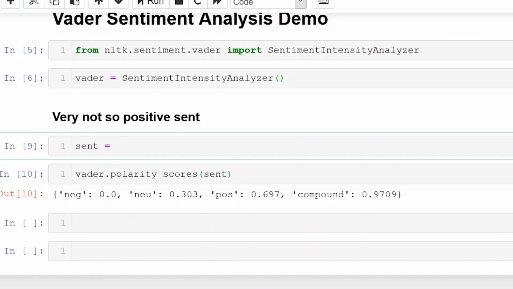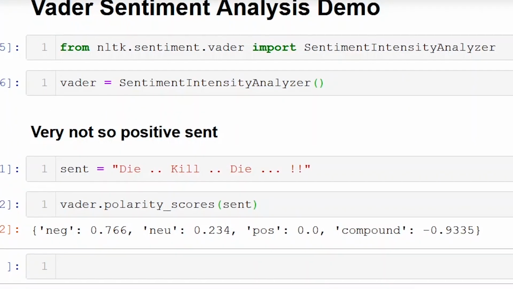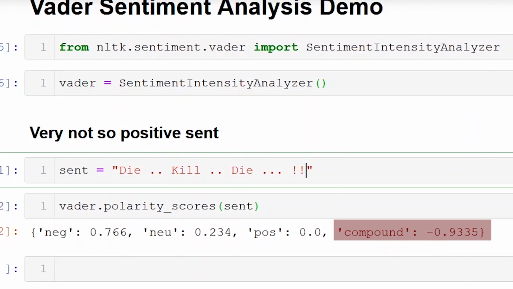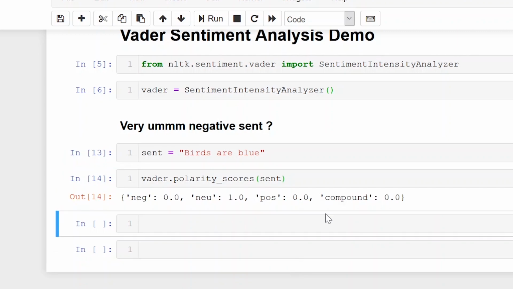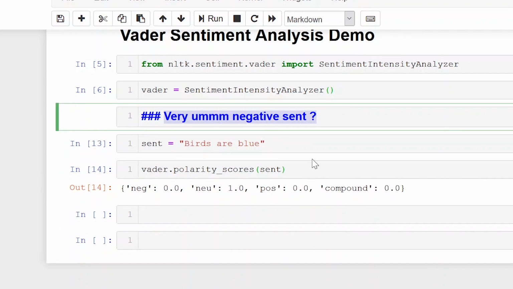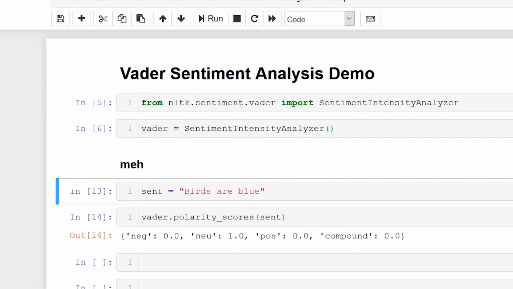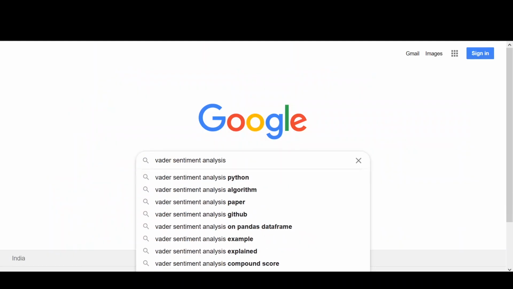Next, I will be passing a not so happy sentence and look at the scores. It fell below 0, indicating that it's a negative sentence. A sentence with a compound score exactly equal to 0 means that the sentence is neutral. It's neither happy nor sad.